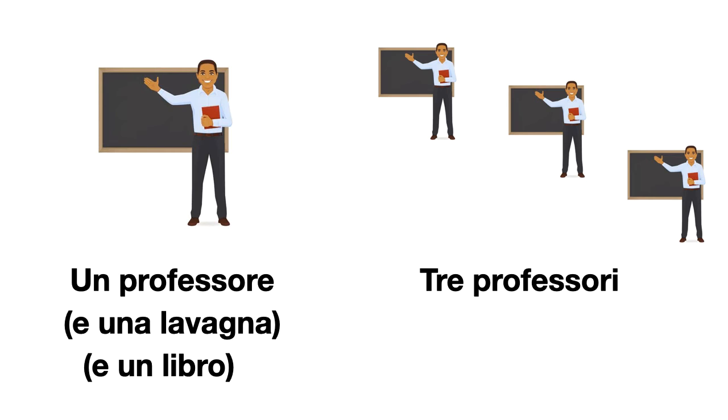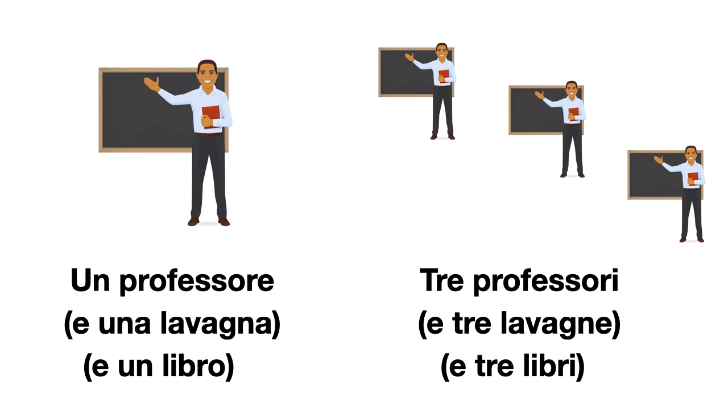Dunque, E goes to I, 3 professori. Sorry, A goes to E. 3 professori. Now, A goes to E, e 3 lavagne. O goes to I, e 3 libri, right? Professore became professori because E goes to I. Lavagna became lavagne because A goes to E. Libro became libri because O goes to I.